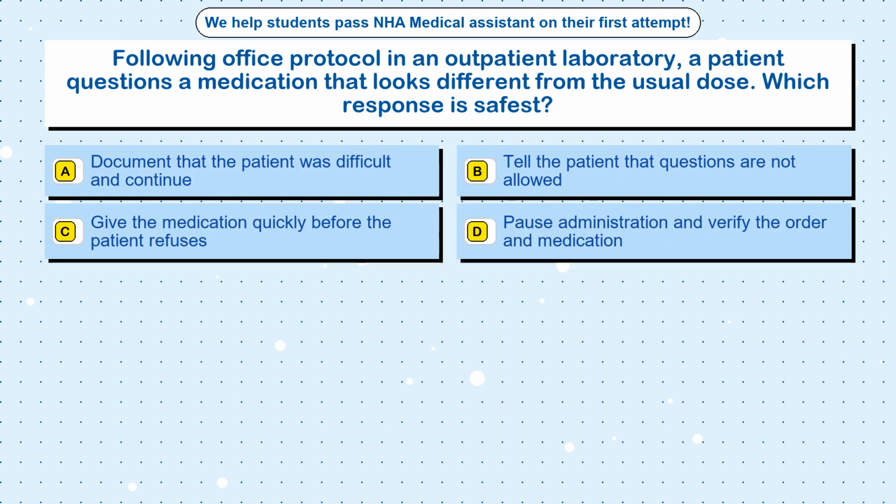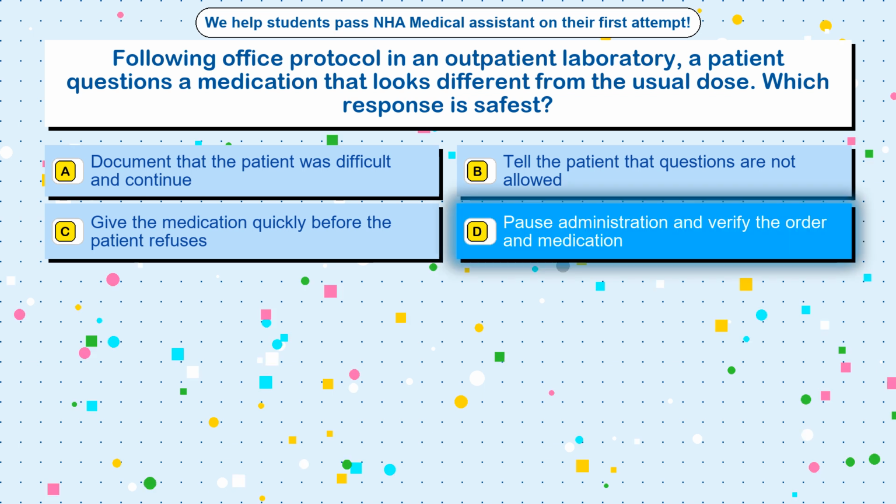Question 81. Following office protocol in an outpatient laboratory, a patient questions a medication that looks different from the usual dose. Which response is safest? Option A. Document that the patient was difficult and continue. Option B. Tell the patient that questions are not allowed. Option C. Give the medication quickly before the patient refuses. Option D. Pause administration and verify the order and medication. The correct answer is option D. Pause administration and verify the order and medication.